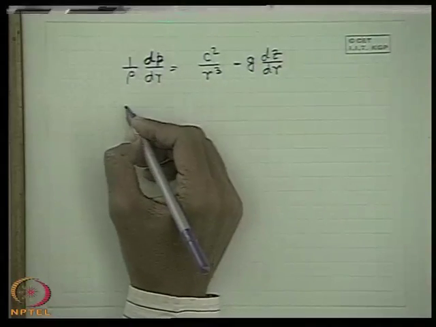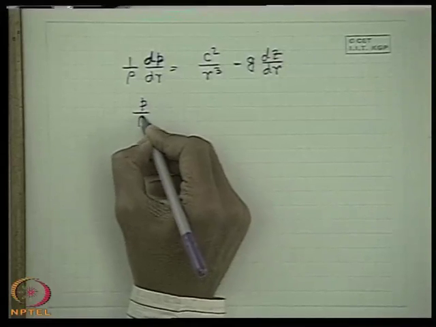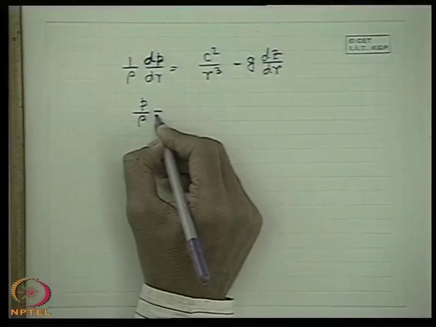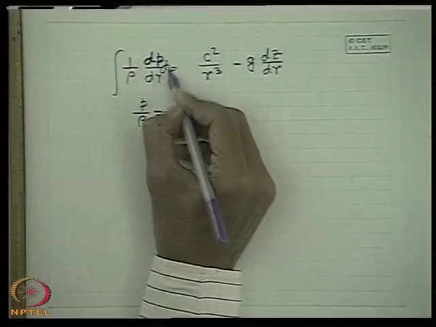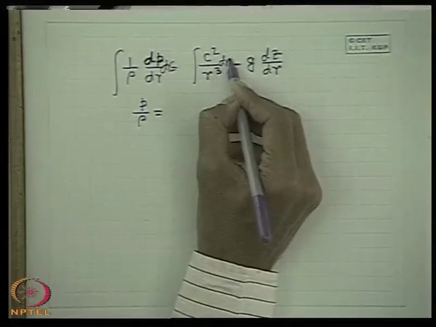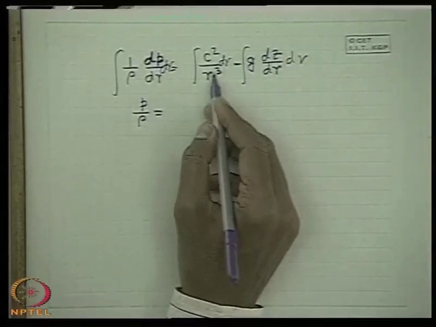Now if we integrate this, we get p by rho equal to, with respect to r, that means we integrate this with respect to r. Then what do we get? What is the integration of this?